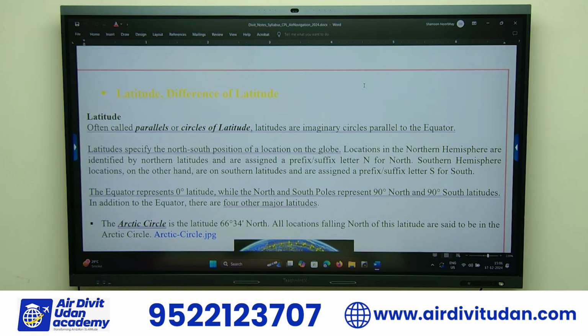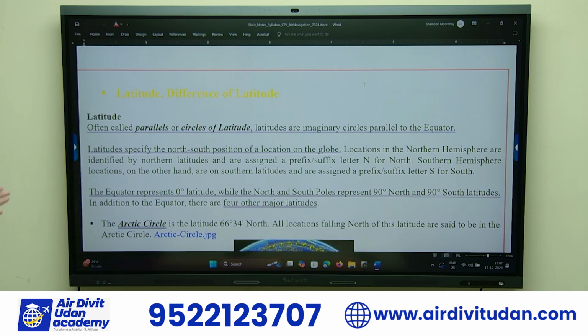You step 1 foot this side and do the same thing, the water rotates anti-clockwise because it's a low pressure. Just 1 step. You go 1 step to the other side of the line, it rotates clockwise because in the southern hemisphere low pressure is clockwise. Here high pressure is clockwise, here low pressure is clockwise. So that's the difference. And this is a tourist attraction. People who don't know, they go and visit that place.